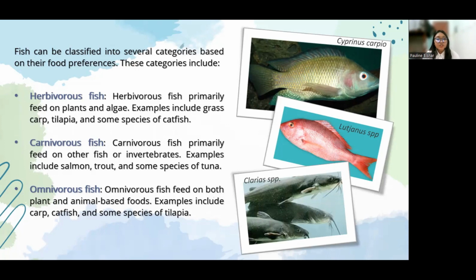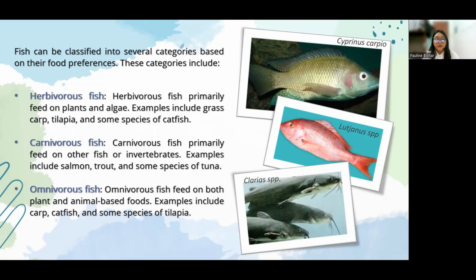So herbivorous fish primarily feed on plants and algae. Examples include grass carp, tilapia, and some species of catfish. For the example that we have given in the picture, we have the carp, which is the Cyprinus carpio.